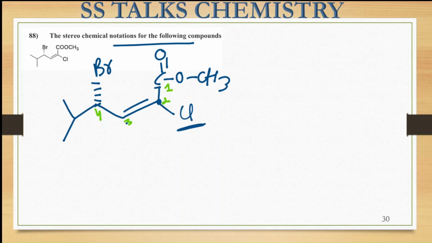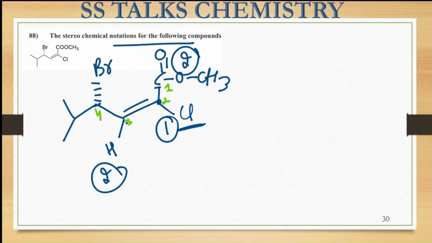Among this, the chlorine atom has the higher atomic number, so it will be of the higher priority. And this ester group will be of the second priority. Now on the third carbon center, the other substituent present is hydrogen, and this hydrogen is going to be of the second priority, and this one is going to be of the higher priority. Now the higher priority groups are present on the opposite side, so that means we get the E configuration around the carbon. So around the second carbon, the 2E configuration will be there.